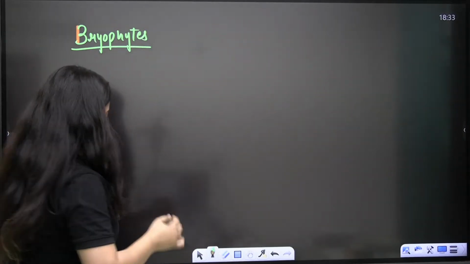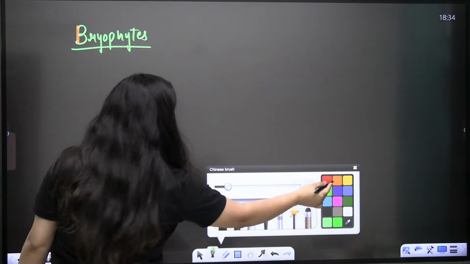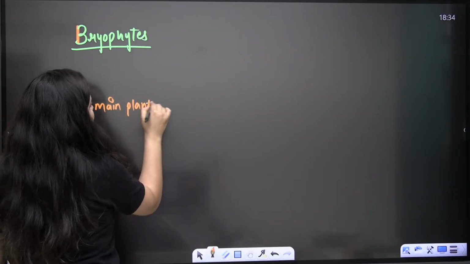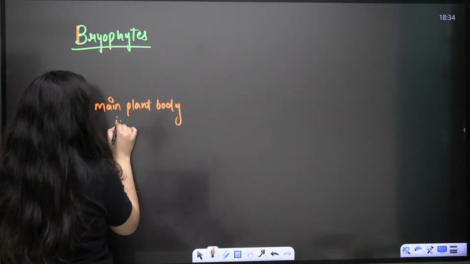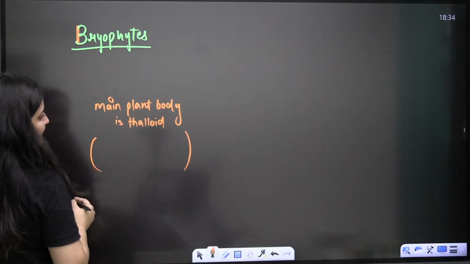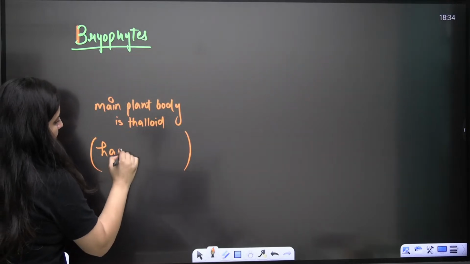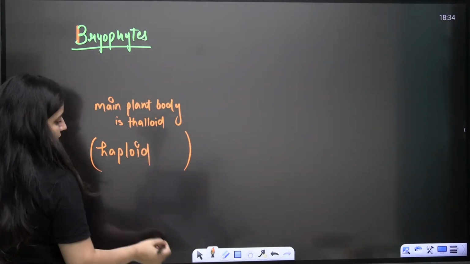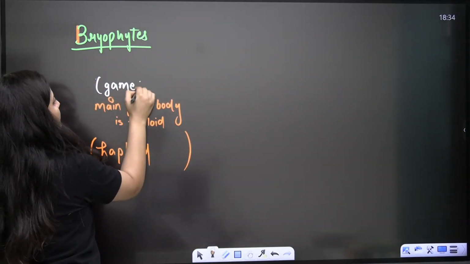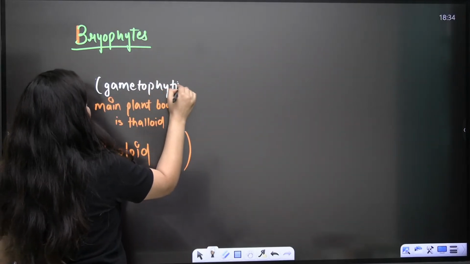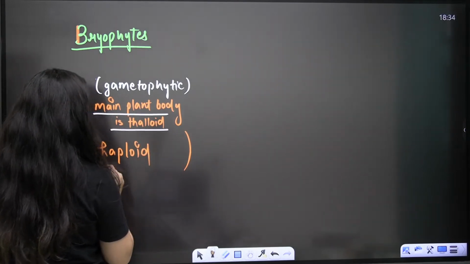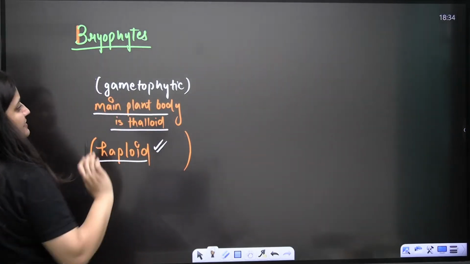The main plant body is thalloid, thallus-like, not differentiated into true roots, stems and leaves, and it is haploid. The main plant body is gametophytic.